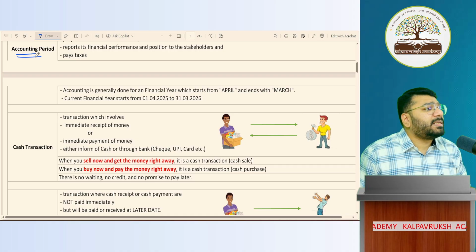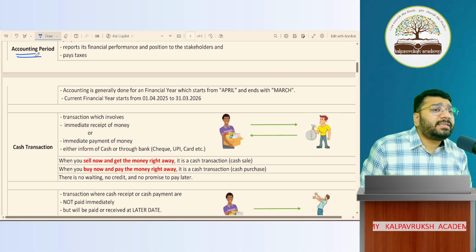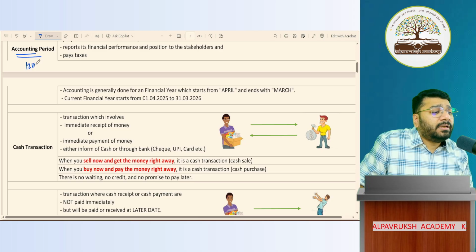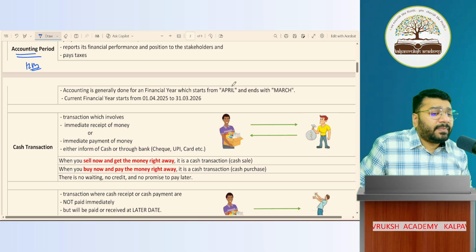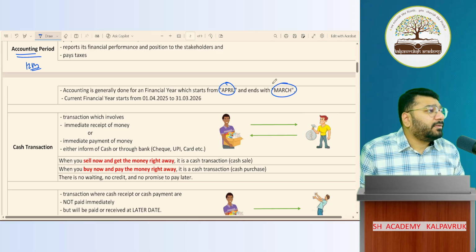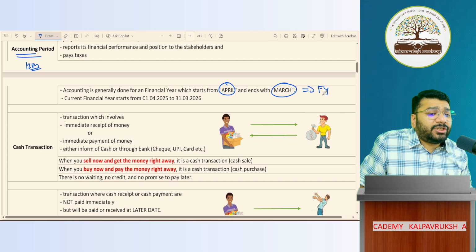Then we discussed in the last class about the accounting period. Accounting period is typically for how many months? It is 12 months. It starts with April, ends with March. Correct? Now this becomes your financial year. Accounting period is also called the financial year.